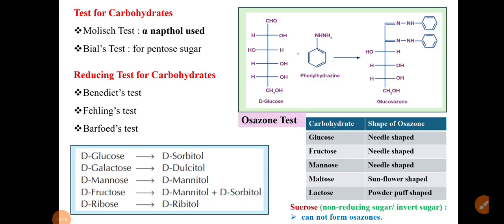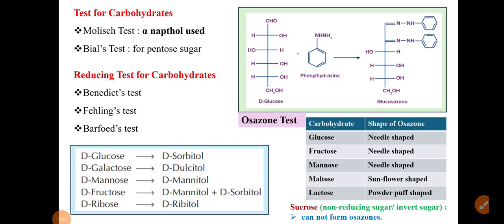Next, these are the tests for carbohydrates. The Molisch test uses alpha naphthol. Then the Bial's test is for pentose sugar. What is an example of a pentose sugar? That is ribose. Then the reducing tests for carbohydrates are the Benedict test, Fehling's test, and Barfoed's test. These are used as reducing tests for carbohydrates.